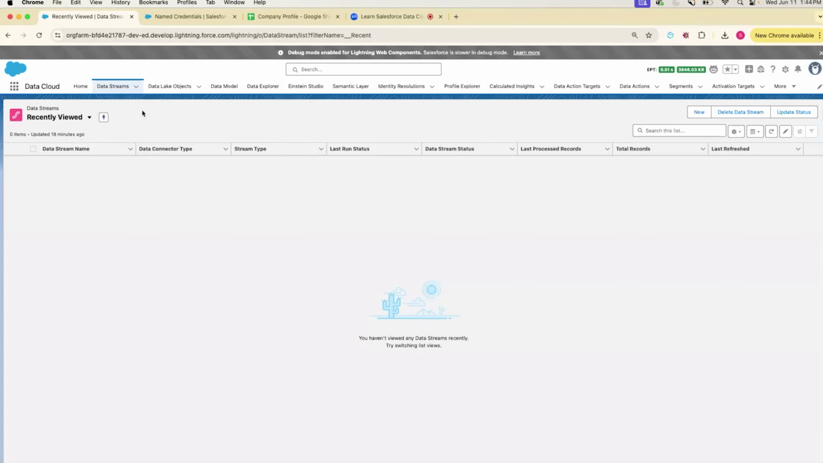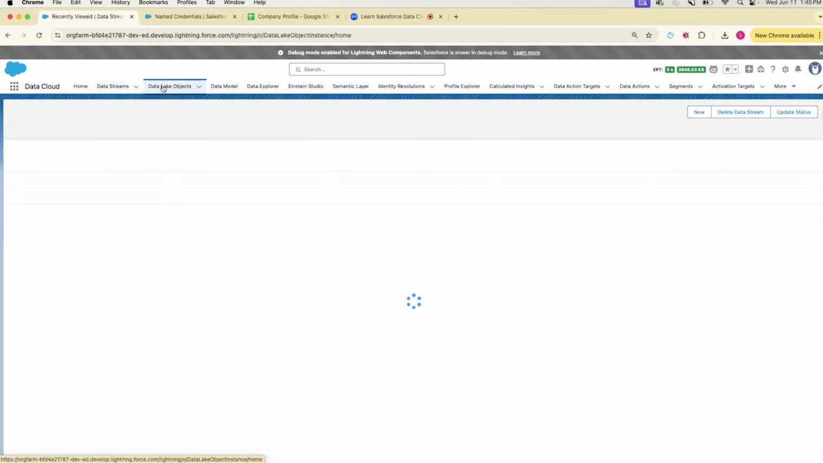Okay, so to start with, there are three main components of Data Cloud that I used: data streams, data lake, and data model object. Let's start by looking at data streams. A data stream is like a connector that connects the external data source to Data Cloud. It creates a stream between the external data source and Data Cloud and makes the data flow from the external system to Data Cloud.